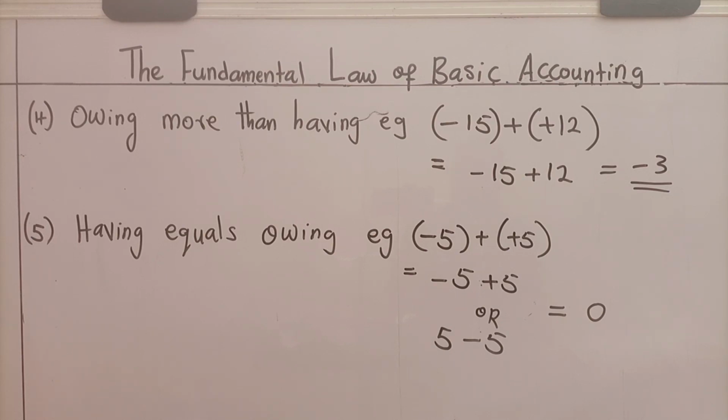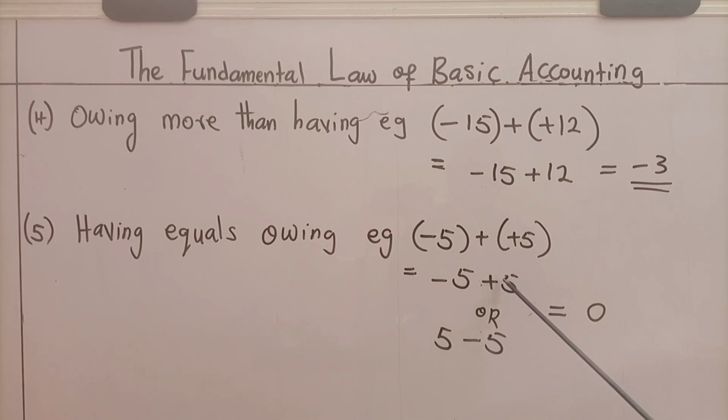It is also good and acceptable to write this as plus 5 minus 5, meaning that each time we are combining things, it doesn't matter which one comes first, because at the end the answer is the same. That we shall learn more when we go into another topic we call arithmetic laws. In the meantime, just know, as a preview, that the way this is written here and the way it is written here are the same, except that here minus 5 comes first and plus 5 comes second.